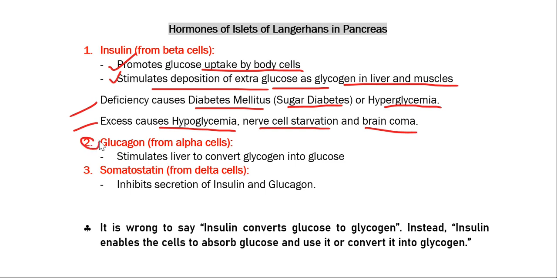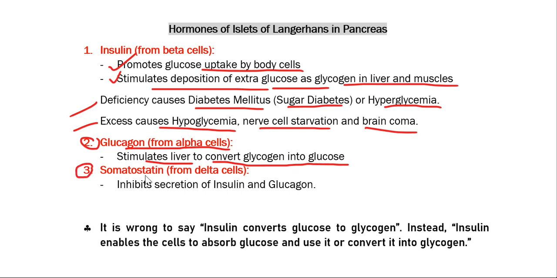Glucagon hormone, which is mainly released from the alpha cells of islets of Langerhans, stimulates the liver to convert glycogen into glucose. So insulin is converting the glucose into glycogen, and the opposite phenomenon is mainly done by the glucagon, which converts the glycogen into glucose. This way, these two hormones control the glucose or sugar level in the body.